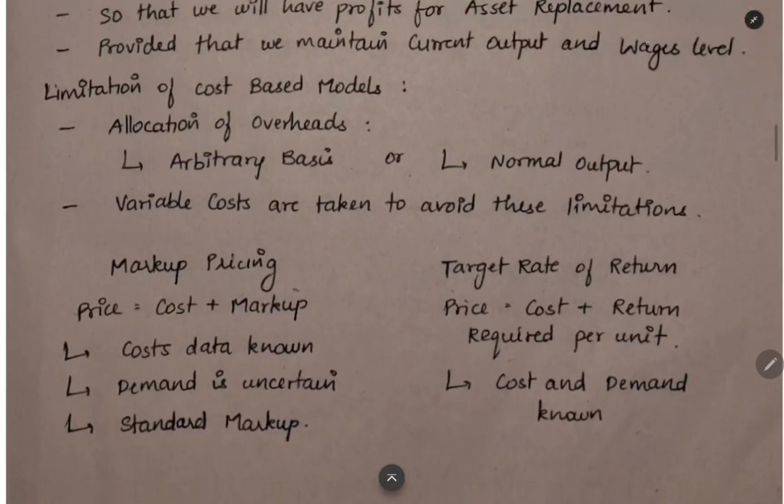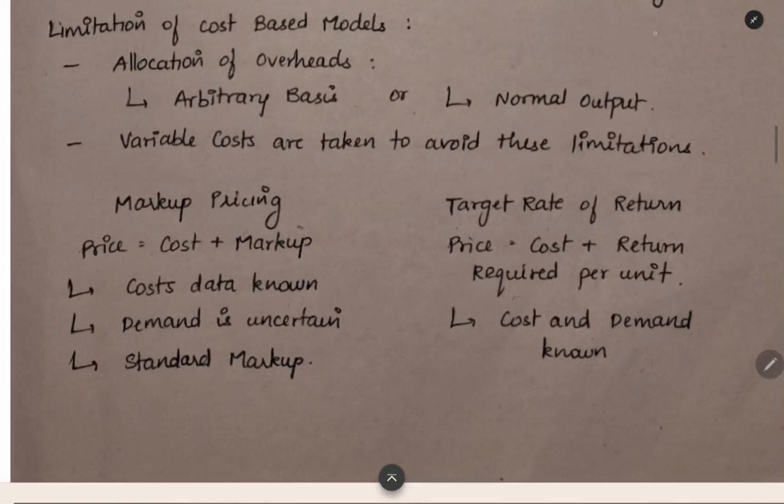And then the limitation of cost-based model is that you will not be able to allocate the overhead. On which basis will you allocate it? Arbitrary basis, like direct labor hours, or based on the number of units. That is one problem in allocation of overheads, fixed overheads. For avoiding this complication, you are taking the variable cost.